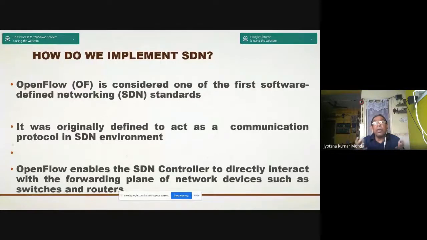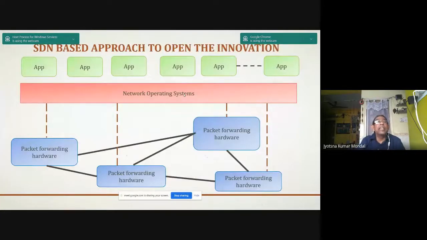OpenFlow enables the SDN controller to directly interact with the forwarding planes of network devices such as switches and routers, with dynamic policies. That means I am giving a policy at that moment, and the router acts on the policy given by the controller. At the next moment, when I have some other packets or routing needs, there may be some new policies. So this is the scenario of SDN.